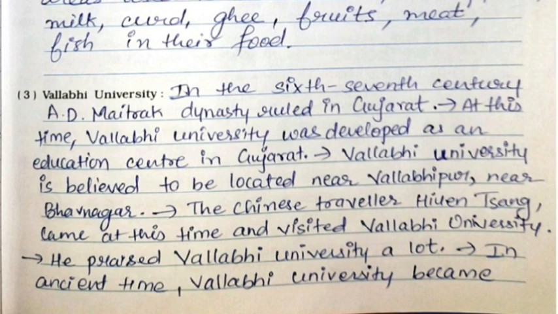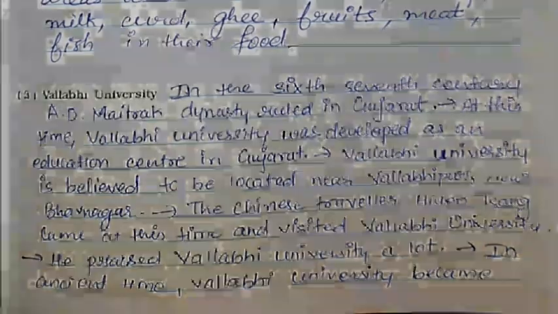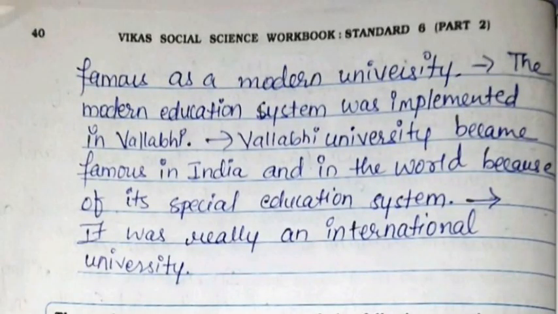In ancient time, Valabhi University became famous as a modern university. The modern education system was implemented in Valabhi. Valabhi University became famous in India and in the world because of its special education system. It was really an international university.